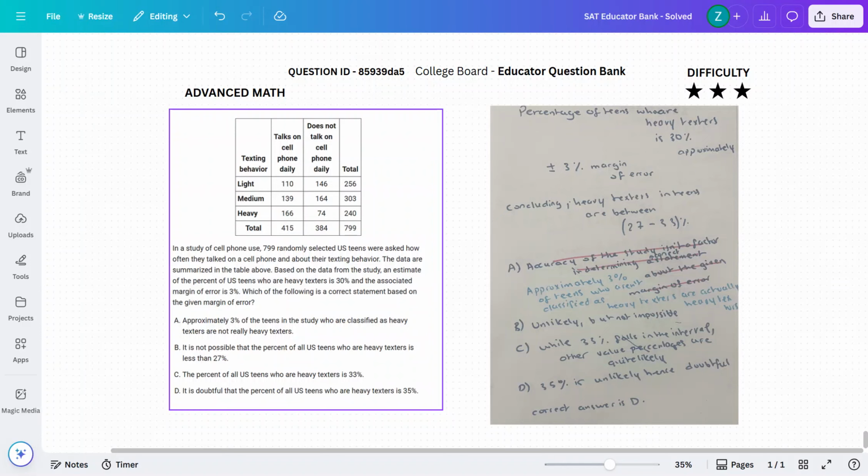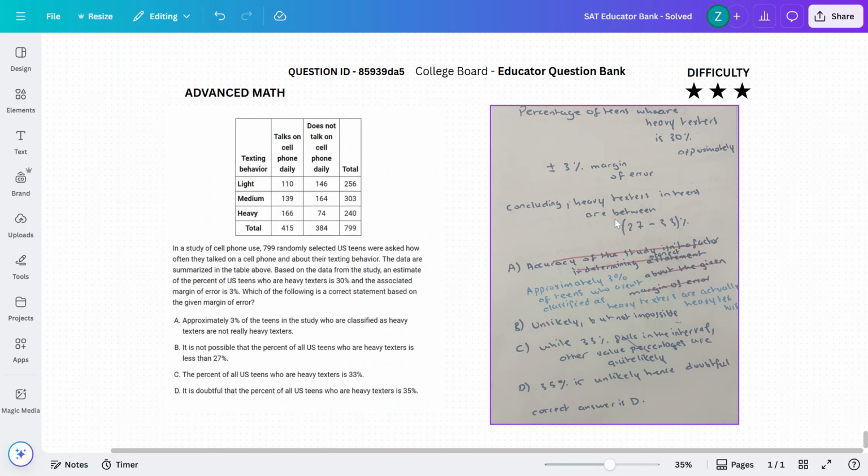So here we can see that approximately 30% of US teens are heavy texters. So that would be around 240 people out of 799. The study also summarized that the margin of error would be 3%. So it may be between 27% and 33%. So they may have considered that 3 percent less were heavy texters and 3 percent more were heavy texters.